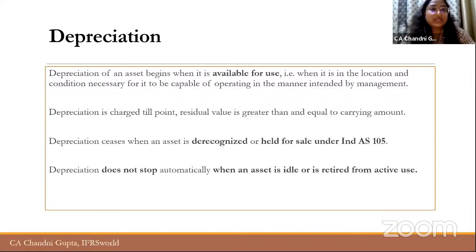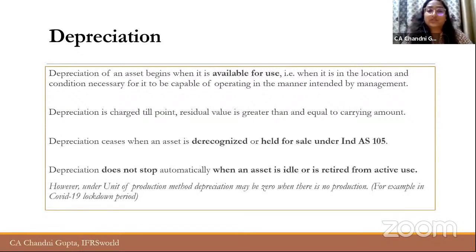There was no production, nothing. So the companies were wondering whether we should charge depreciation during this lockdown period or not, because we are not using that particular asset. So the answer is, you have to charge depreciation even though you are not using that asset, because there is some wear and tear cost, some obsolescence cost, right? You have to charge depreciation in that case also.